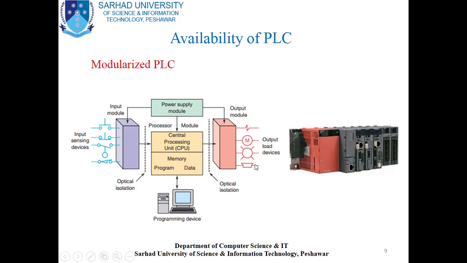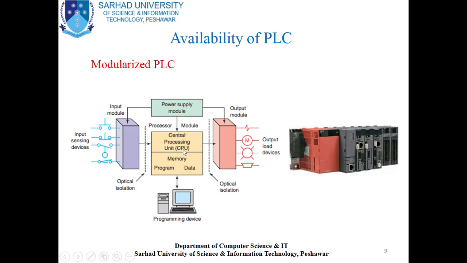So these devices have been connected with the output module of PLC, and these inputs have been connected with the input module of PLC. These two modules, input module and output module, are connected to the power supply module of PLC, and the power supply module is also connected with the central processing unit.